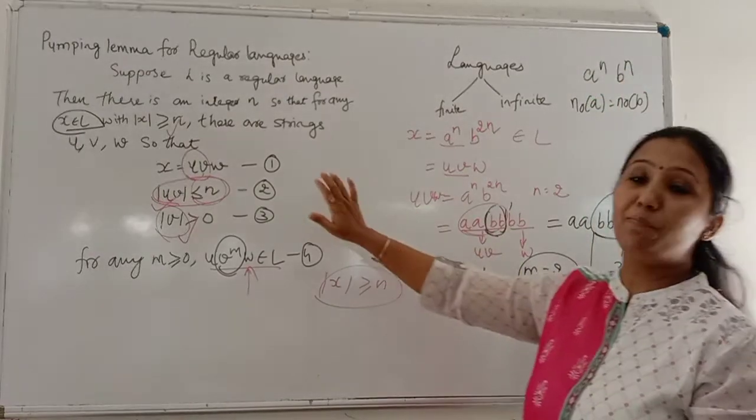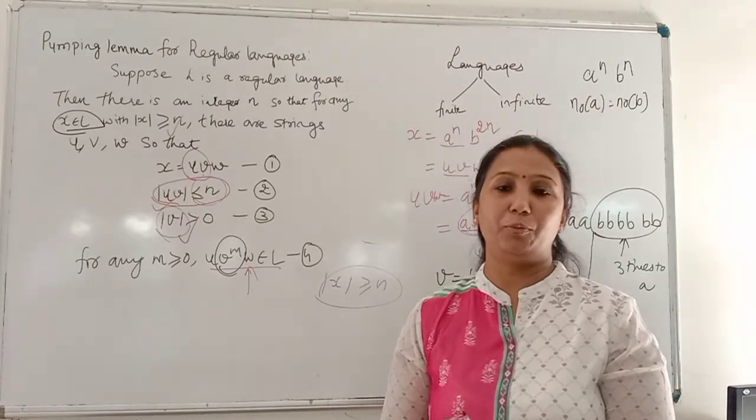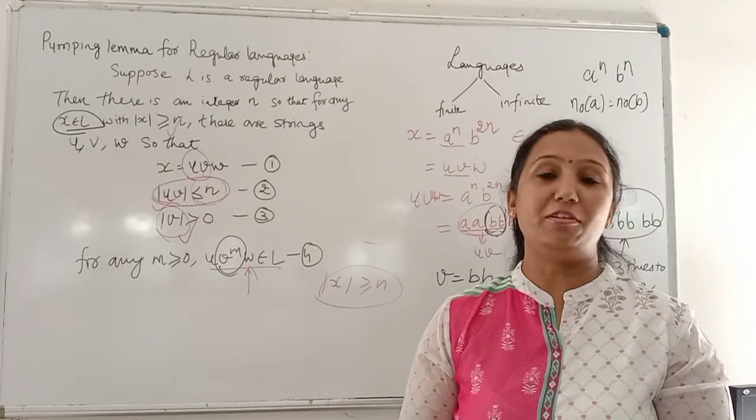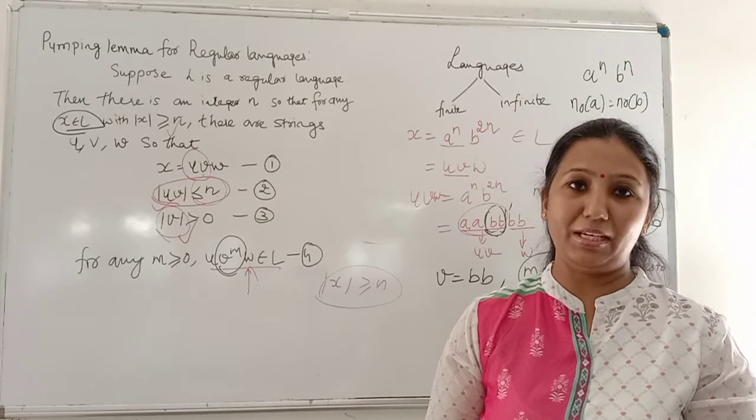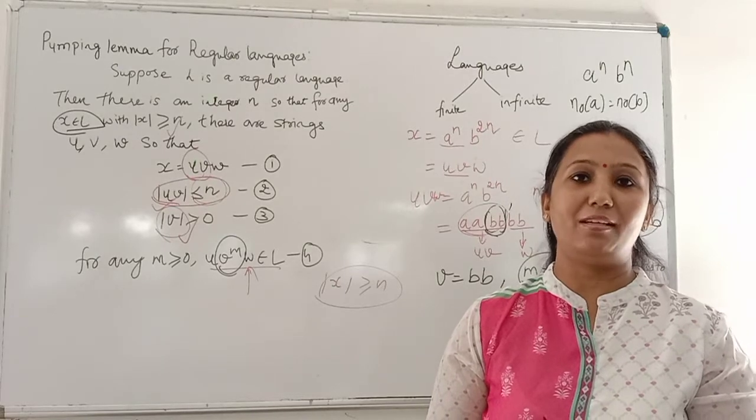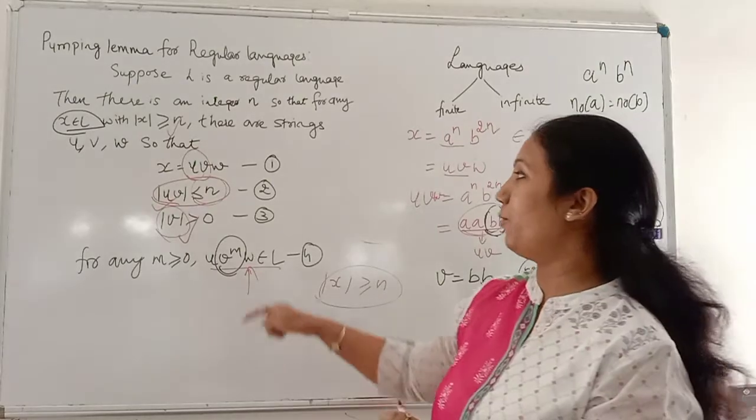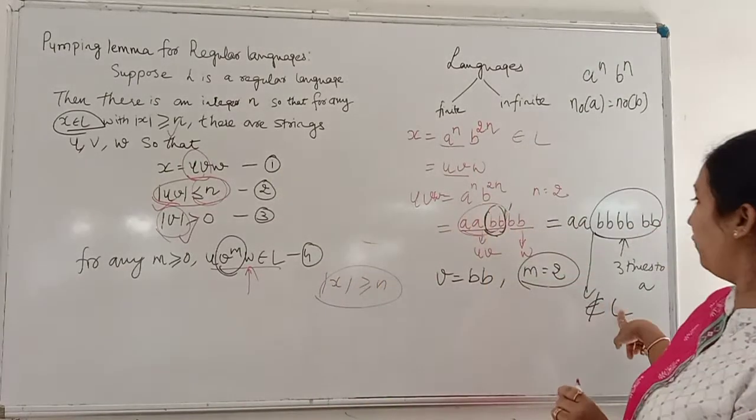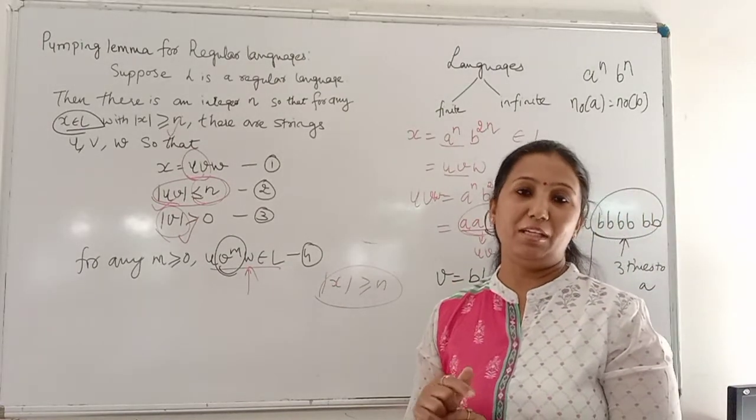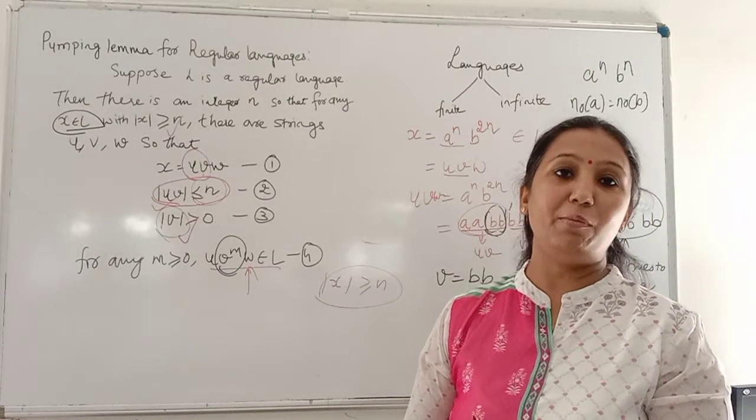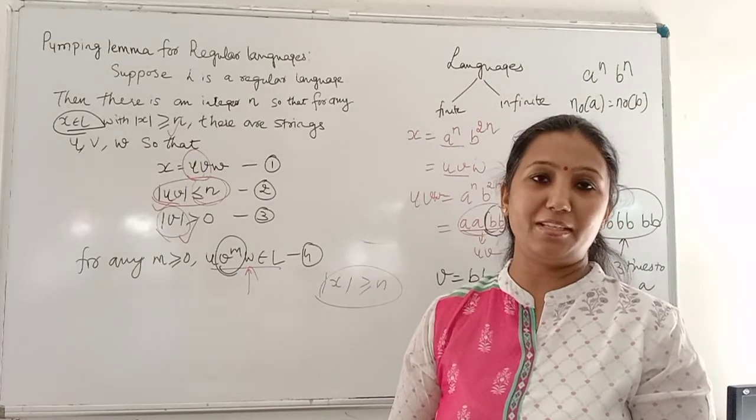Again I am repeating, pumping lemma is one of the methods to prove that a language is not regular. If a language passes the pumping lemma, we still cannot say that the language is regular, because it is an undecidable problem. But if a language fails, as it failed over here in the last condition, then definitely it is a non-regular language, and hence the pumping lemma is called a negativity test.